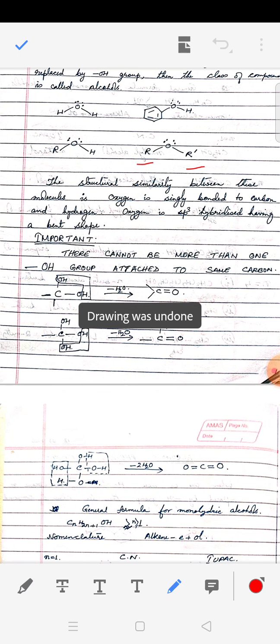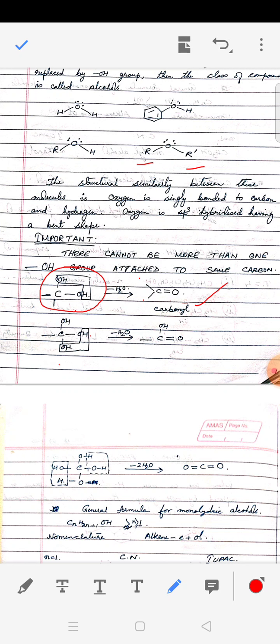Now something very important here which we need to know. You look here, you will never find any alcohol where there are two or more OH groups attached to the single carbon. If you have two OH groups attached to the same carbon, immediately it loses a molecule of water and gets converted to an aldehyde or ketonic group depending on what is attached here, because more than one OH is not stable. If there are three OH, same thing happens.